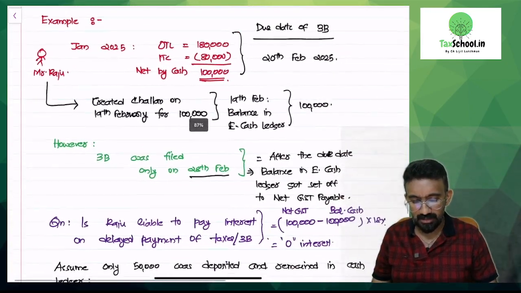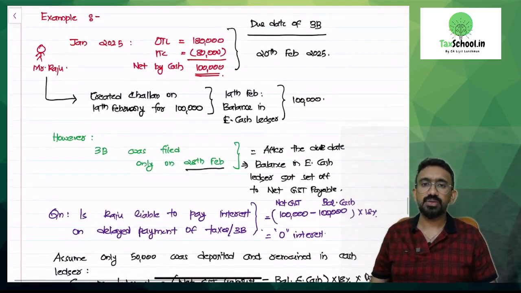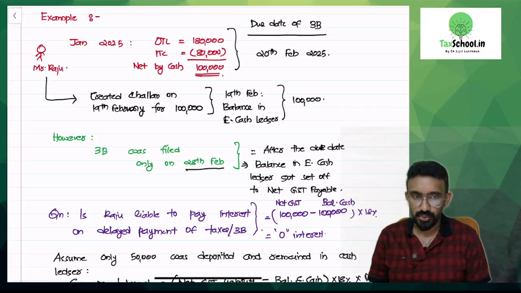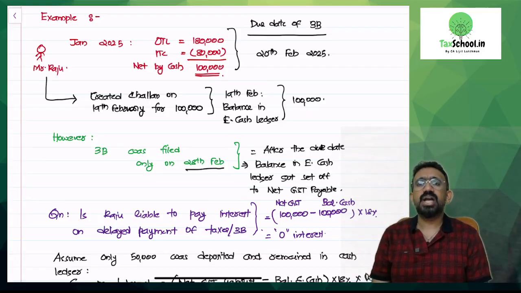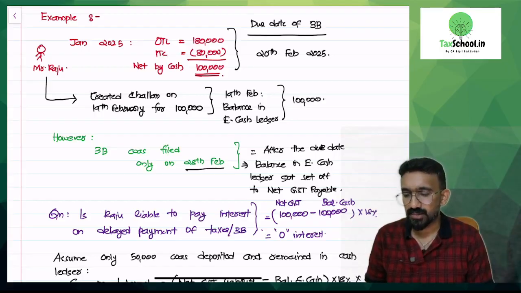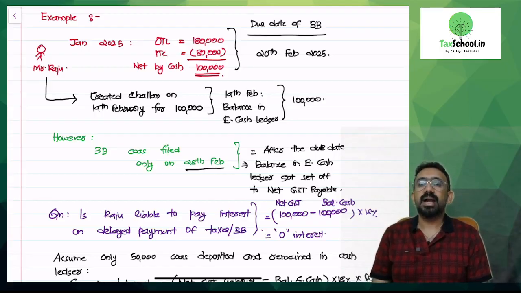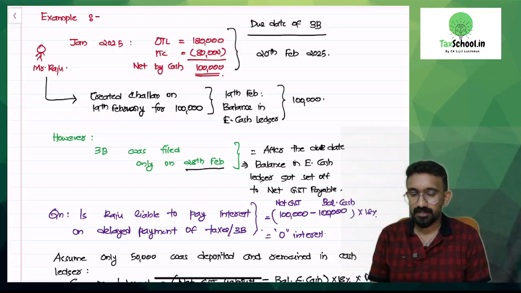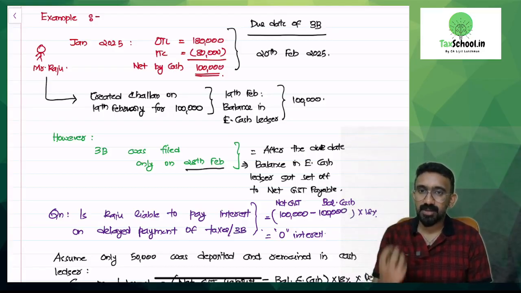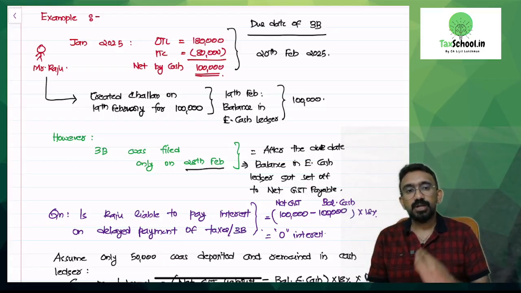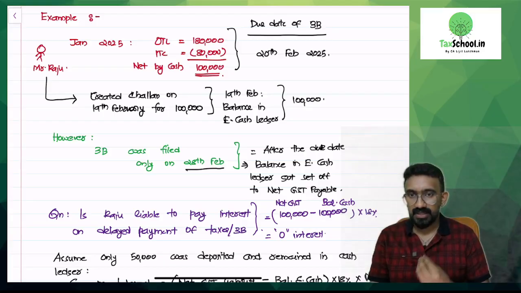So I have given you an example because it's a computational area. Look at it. Mr. Raju in Jan 2025 had an OTL, outward tax liability, of 1,80,000. Had an input tax credit of 80,000. How much is the net GST payable by cash? It is 1 lakh rupees. Jan 2025, 1 lakh of net GST by cash should have been paid on or before 20th of February 2025.